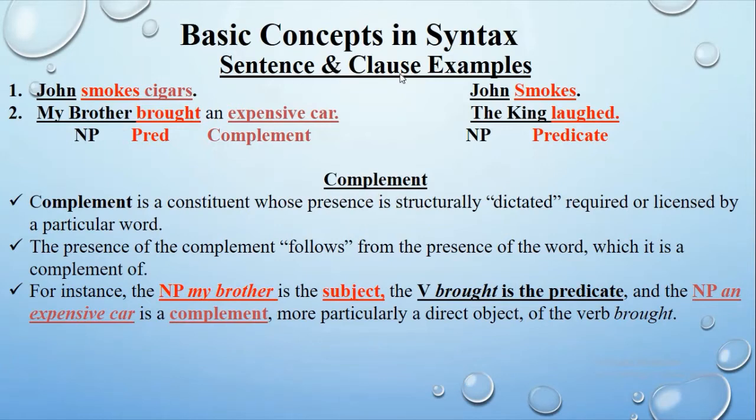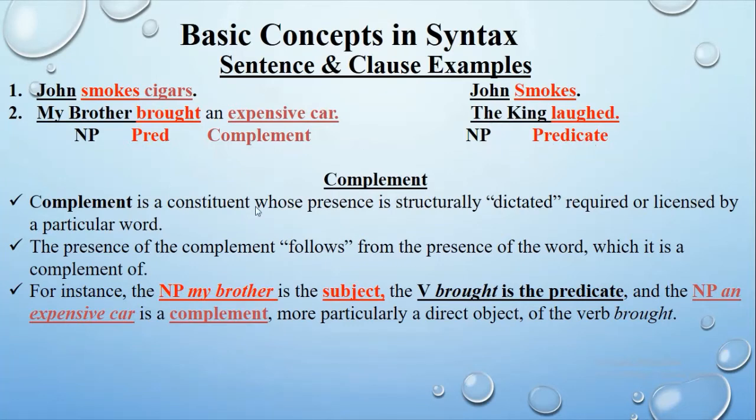John smokes cigars and my brother brought an expensive car. Here, John and my brother are noun phrases, but smokes and brought are the predicates. However, cigars and expensive car are the complements. Similarly, we have John smokes, the king laughed. Here, John and the king are the noun phrases and smokes and laughed are predicates.